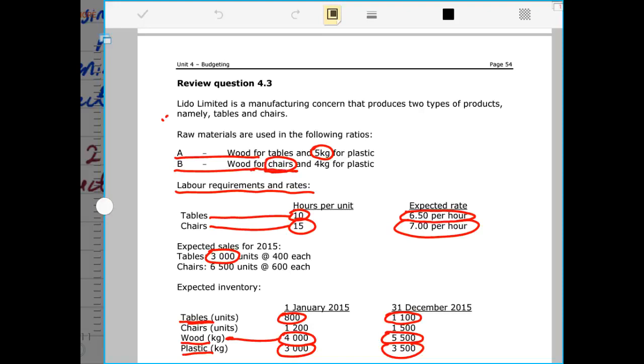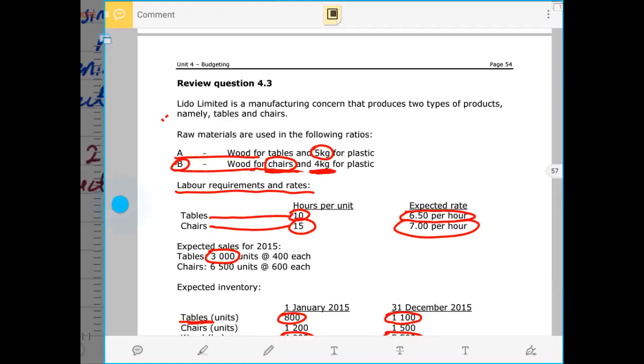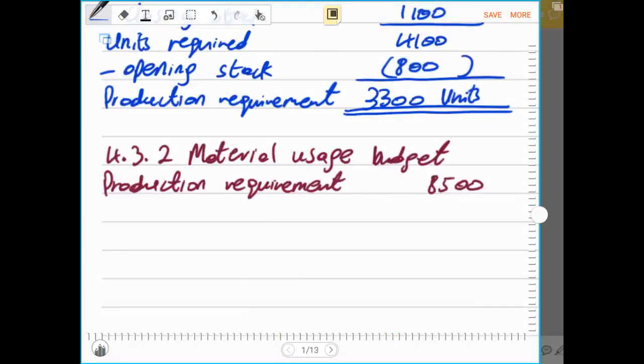second material that we have, which is material B. Therefore now we have to multiply by the 4 kgs of material that is required per unit. And those 4 kgs of material we multiply so that we get the total material required. Then we multiply by material kgs per unit, and our material kgs per unit is 4 kgs.